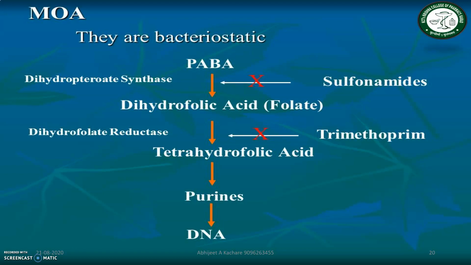So this is the flowchart of how any type of bacteria or any structure of bacteria is formed. The essential chemical is para-aminobenzoic acid, which is converted into dihydrofolic acid, then converted into tetrahydrofolic acid, and then purine and DNA. But our drugs block these two conversions: para-aminobenzoic acid into DHFA is blocked by the sulfonamide, and DHFA conversion is also blocked by trimethoprim. Tetrahydrofolic acid cannot be synthesized, and because of this the synthesis of the bacterial cell wall is destroyed.